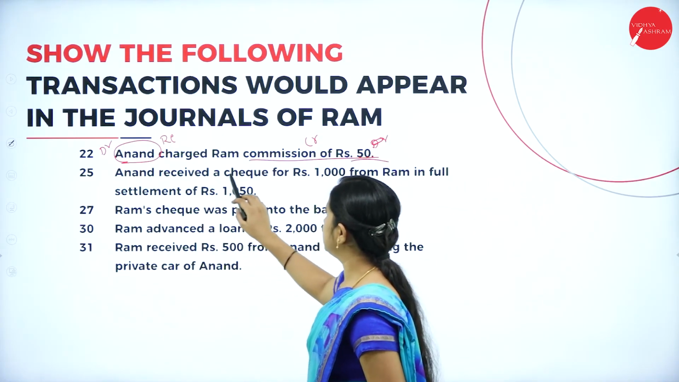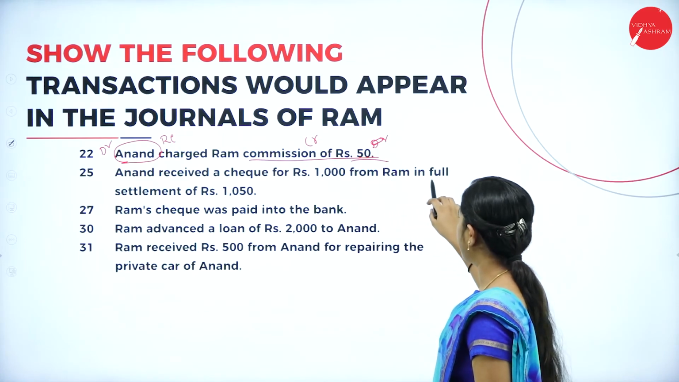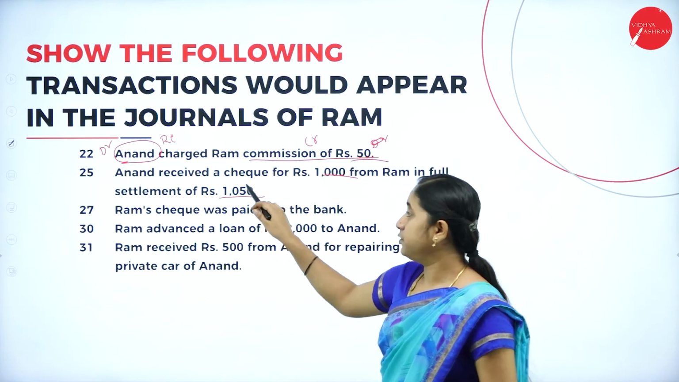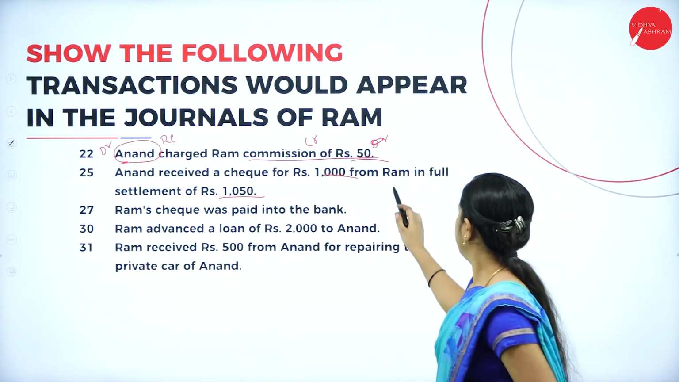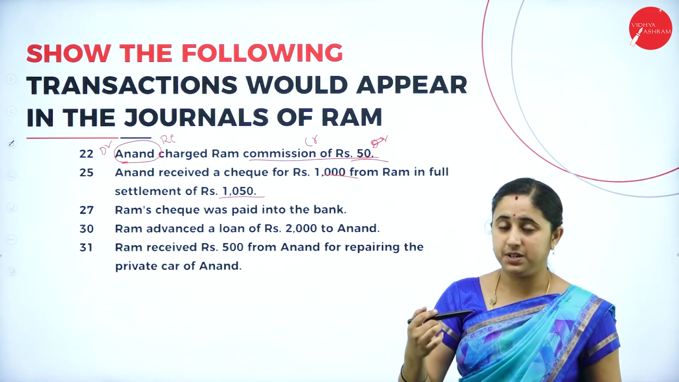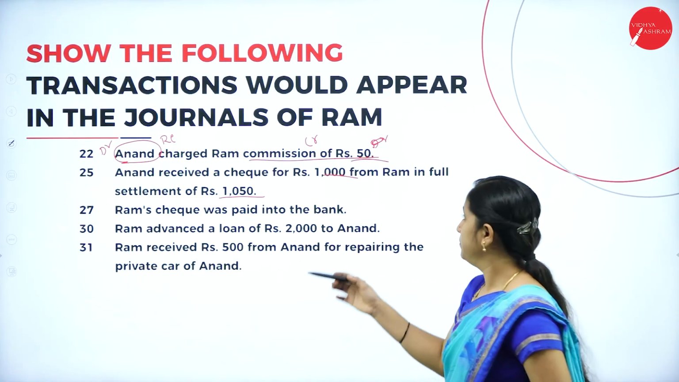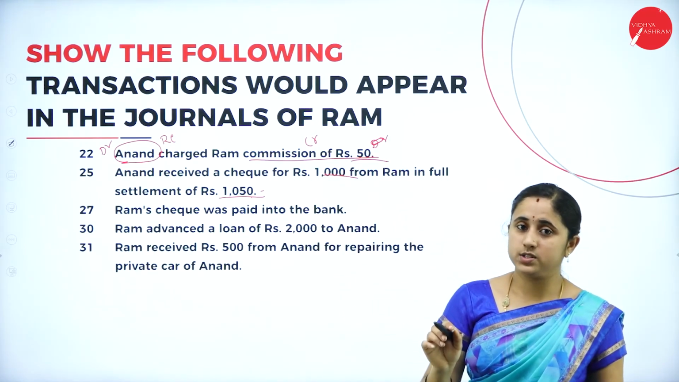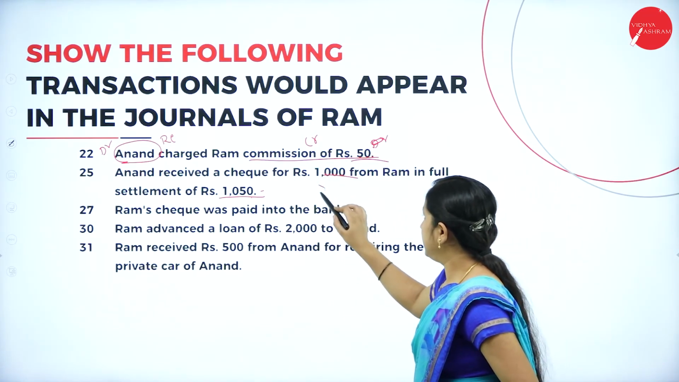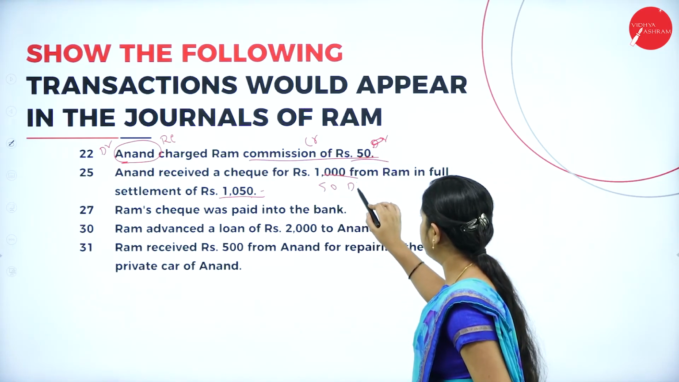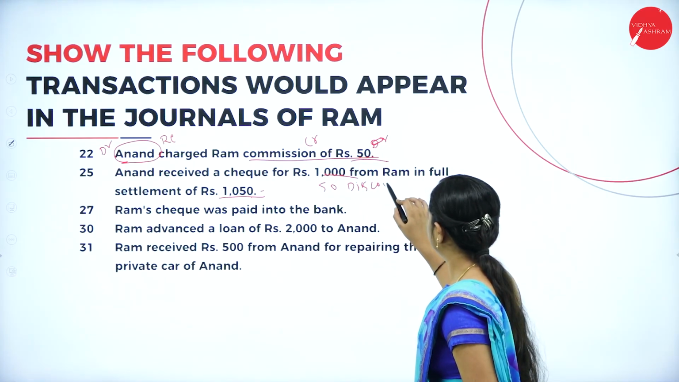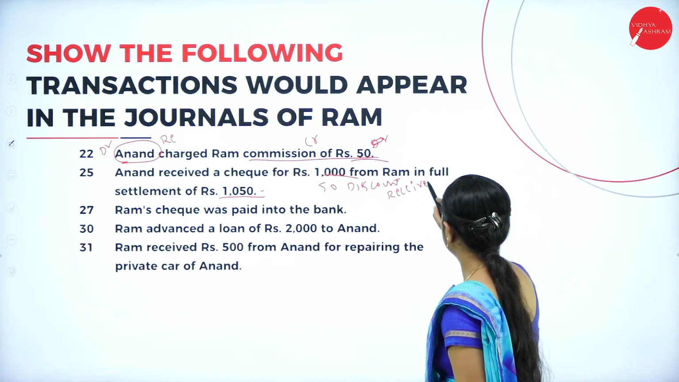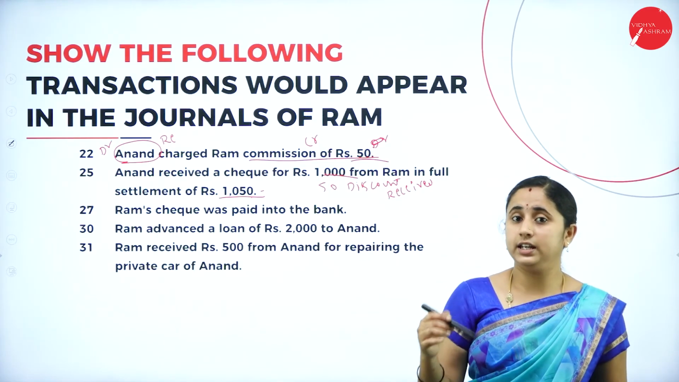Next, Anand received a check for rupees 1000 from Ram in full settlement of 1050. That means Anand received, means Ram is paying. Ram is paying by check. That means cash is going out. He is liable to pay 1050, instead he is paying only 1000. That means the remaining 50 is discount received. Discount received is an income.